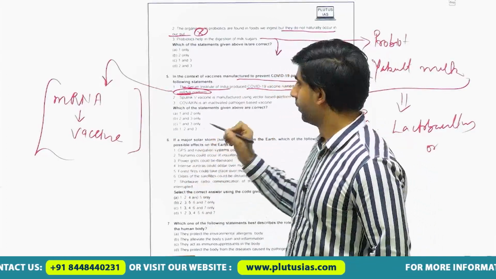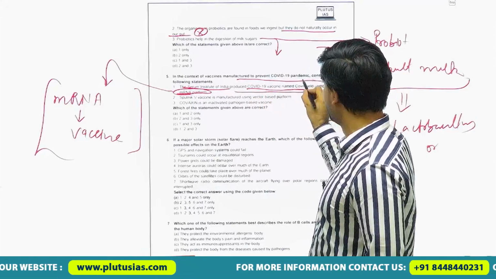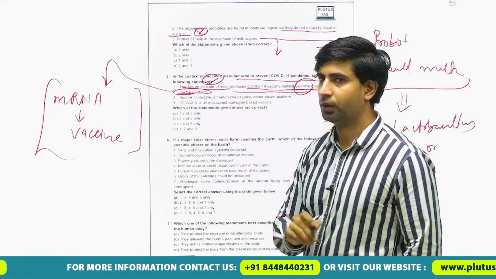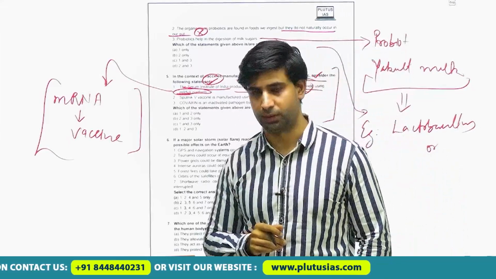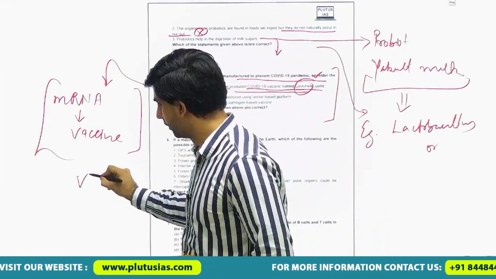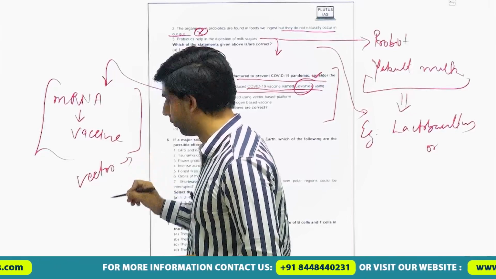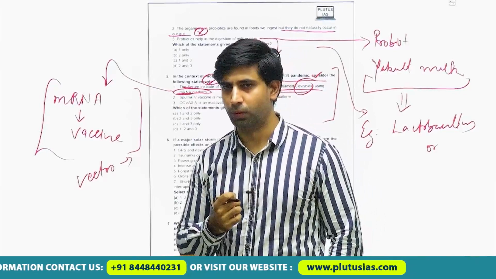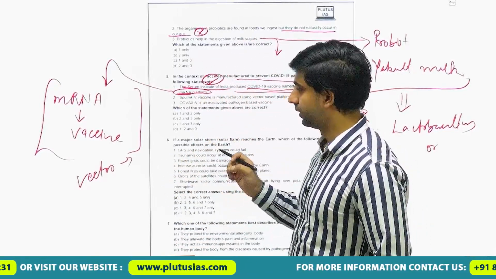Why? Because the name of the vaccine is stated right. This is right, and Serum Institute is also right, but it did not use mRNA technology in its vaccine. It used a vector in the form of influenza virus, in which the protein code of the COVID virus was used. So that is a different technology.